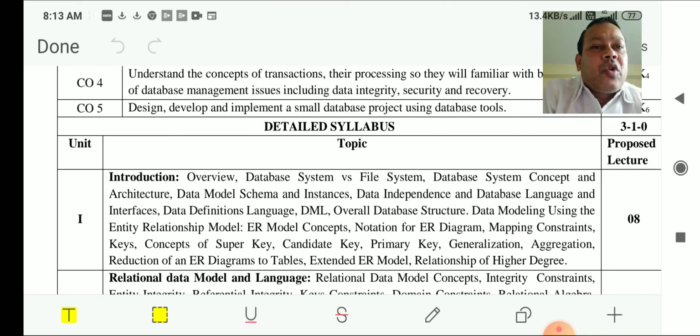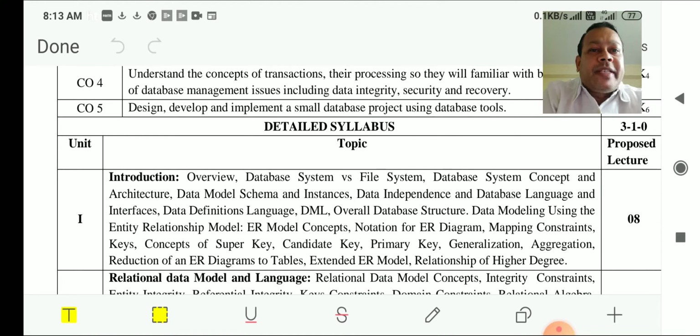Next topic we are going to cover is your database system and file system. Earlier, in olden days, we were using the file management system. Now why did we shift from the file management system to the database management system? That part is going to be taken care of in this topic. Next we are going to see database system concept and architecture. Every system has its own architecture. Here also we are going to see the architecture of the database management system.